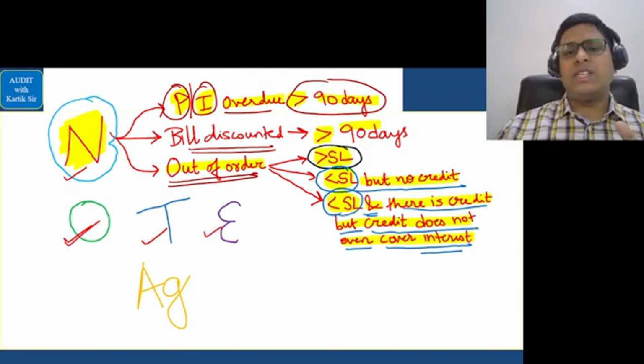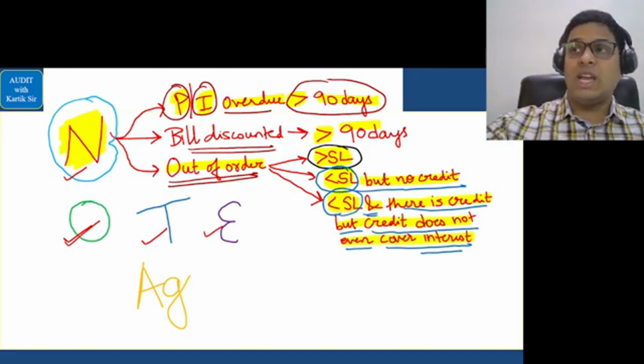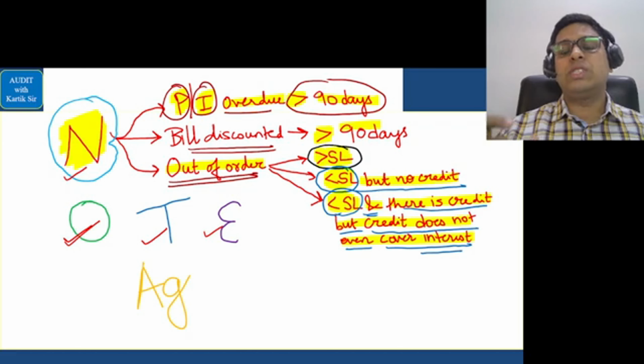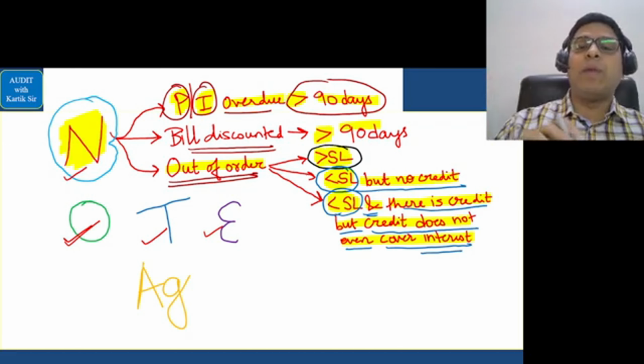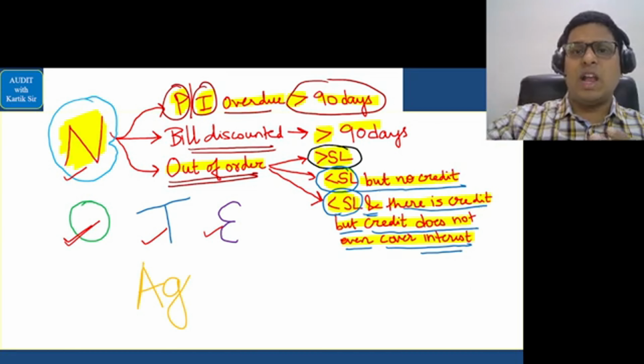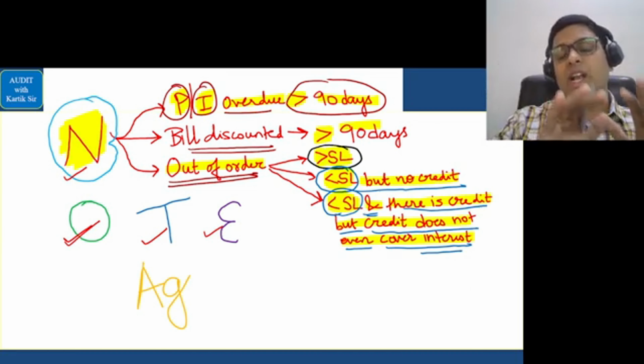Erosion in the value of assets is a very important thing for the bank to check. When the bank is giving a loan and taking any asset as security, the bank should continuously keep checking whether the asset has eroded or not. If the asset has eroded, then the bank is at risk, because it means that the security value that the bank has taken is of a lesser amount.